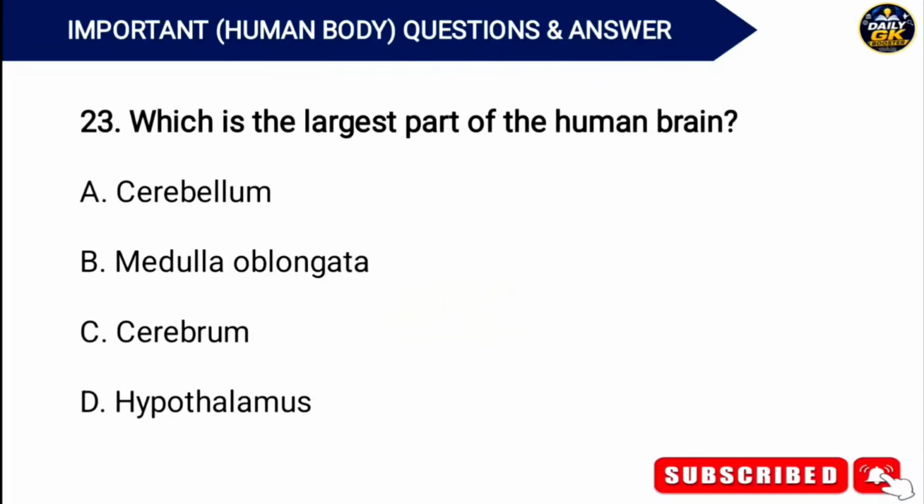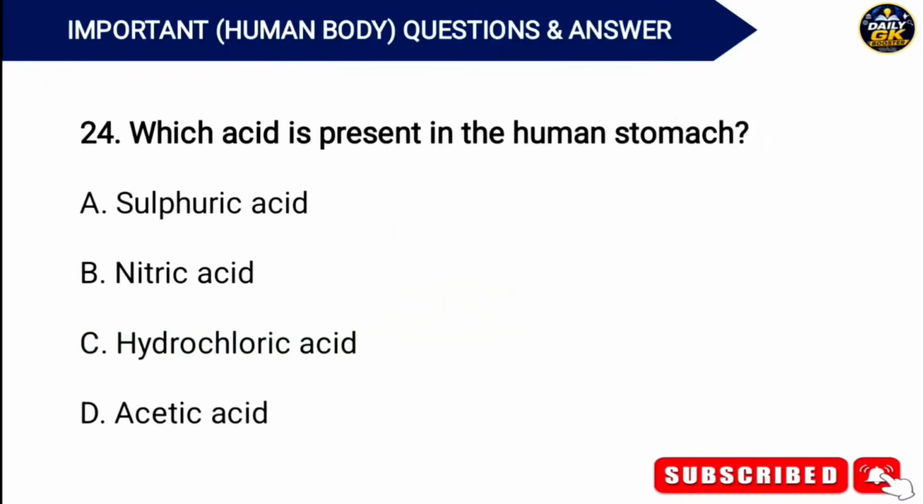Which is the largest part of the human brain? Answer. Option C. Cerebrum. Which acid is present in the human stomach? Answer. Option C. Hydrochloric acid.